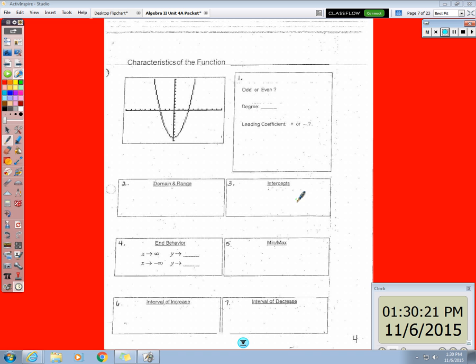x and y intercepts, their minimum and maximum point, their interval of increase and decrease. So today, we're going to talk about domain, range, and end behavior, starting with domain and range.